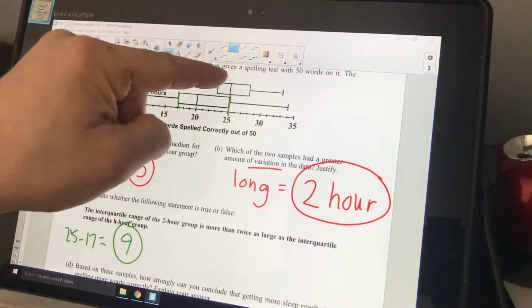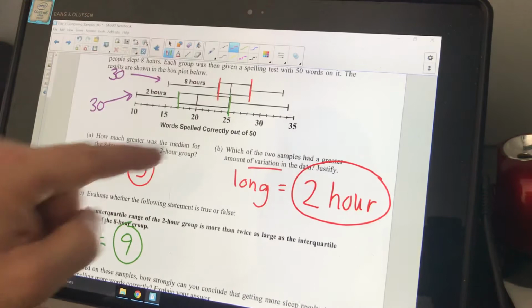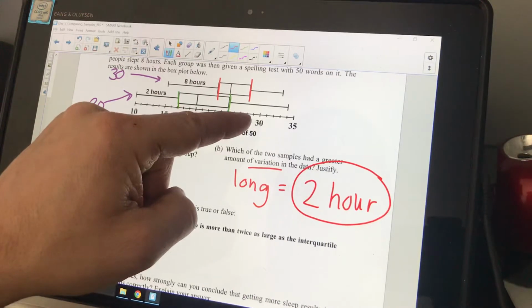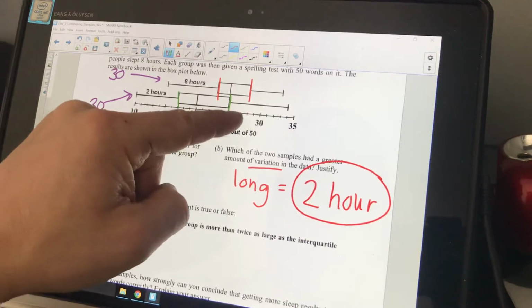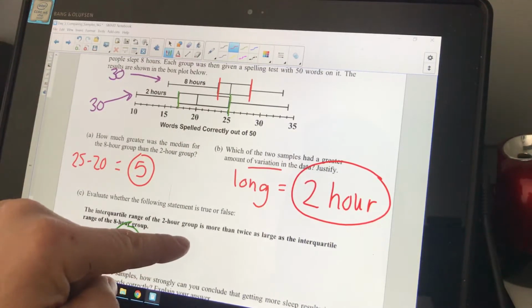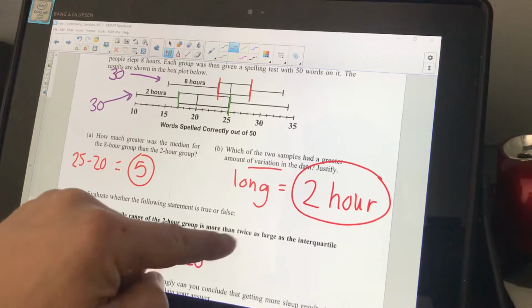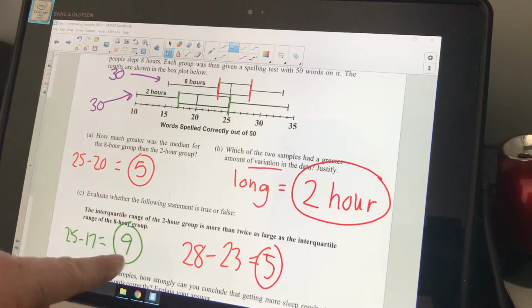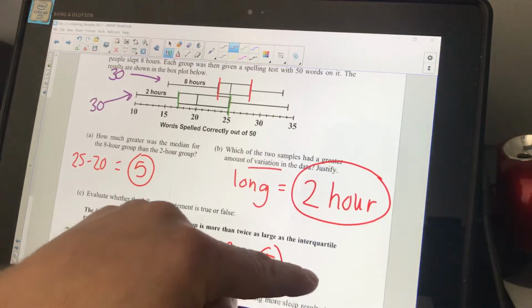Interquartile range of the above one. Okay, so of the 8-hour, it went from 23 to 28, so 1, 2, 3, 4, it was 5, okay? So it was actually 28 minus 23. Interquartile range is 5. 2-hour group is more than twice as large.